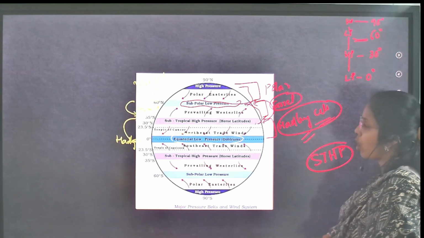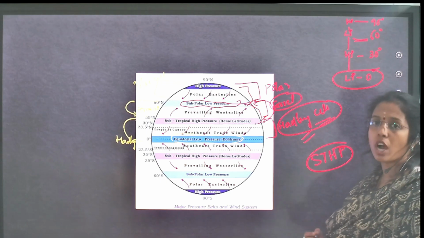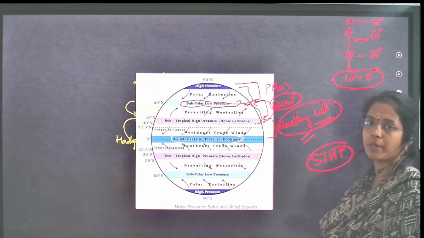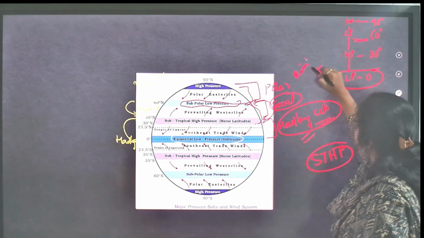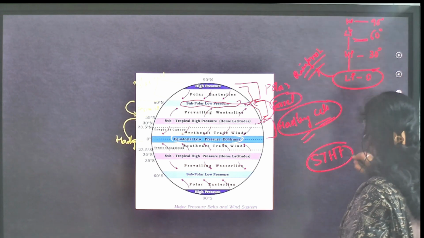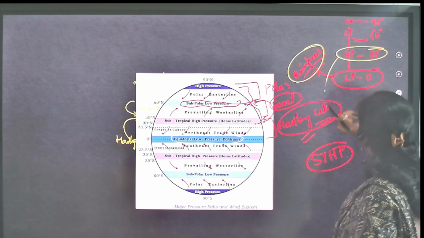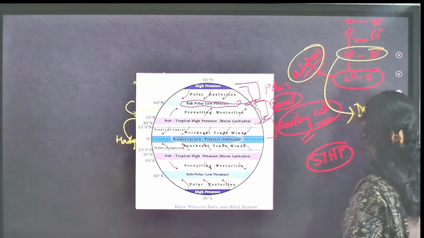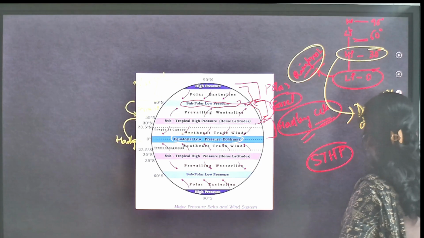Here what happens? At 0 degrees, because of low pressure, strong convection and continuous formation of clouds, you will see rainforest. At 30 degrees, descending air, dry air, and you will see deserts.